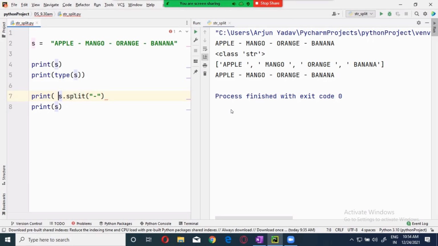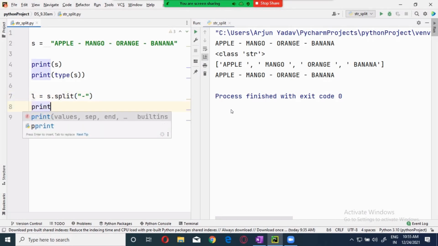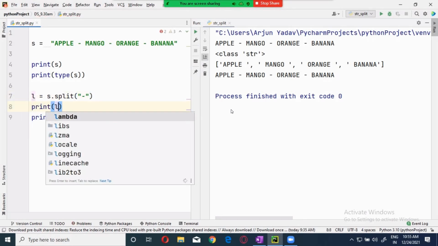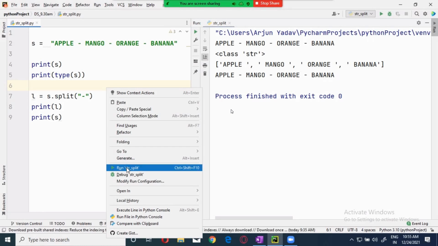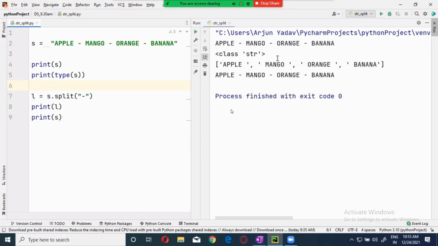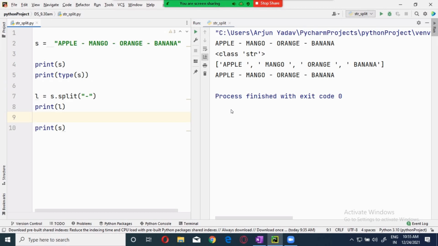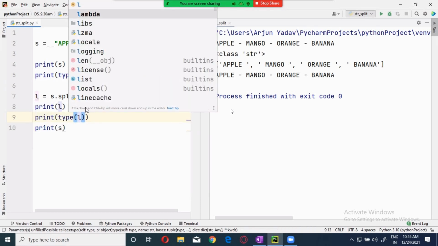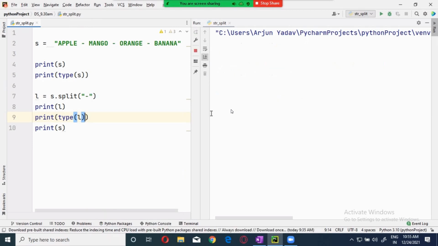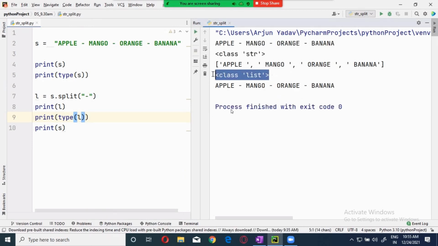Now this one, why? Because it is already recorded as L. Okay, now I will put the L over here. Sorry. And L, guys. Okay, now you see this. I'm going to get it in the list format. Now type of L. List. Right? List.